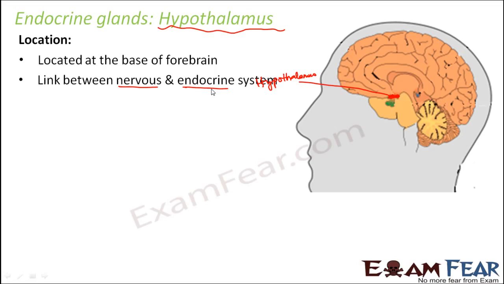Because the brain prepares the master plan for the body. It directs each and every cell what they have to do, and each and every part of the body what action needs to be taken.